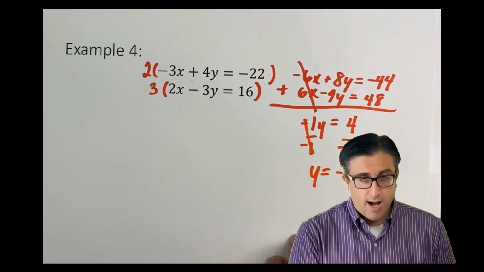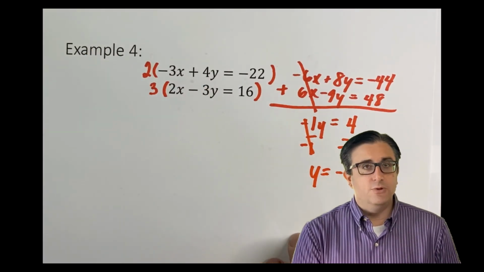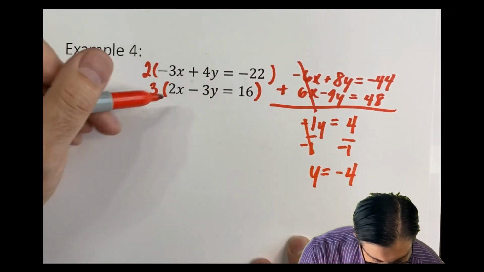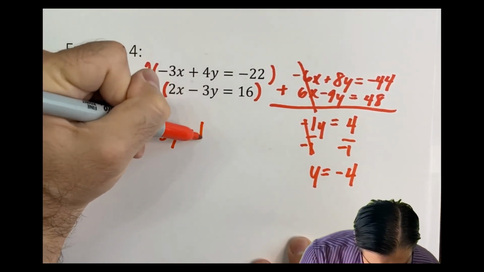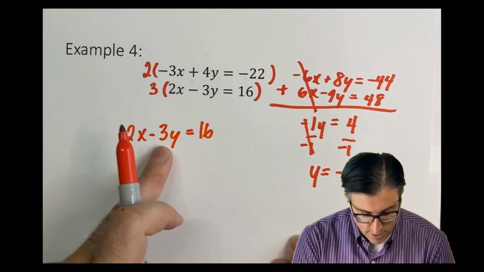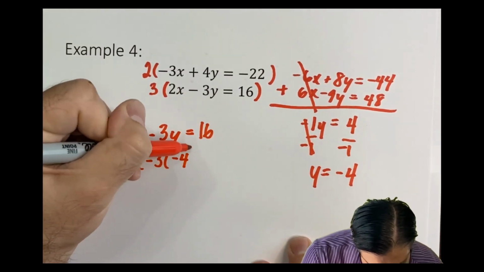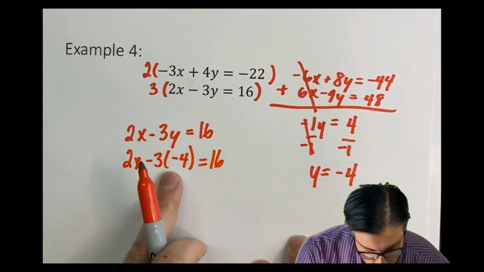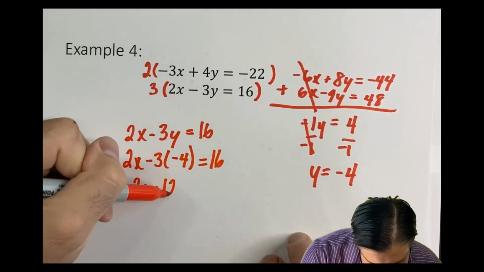Once I got my y, I need to solve for my x. Now I need to pick which equation I want to use. It really doesn't matter which one you choose, so I'm going to pick the bottom one. 2x minus 3y equals 16. Y is negative 4, so I will replace my y with negative 4. I need to multiply these out. Negative 3 times negative 4 gives me a positive 12.